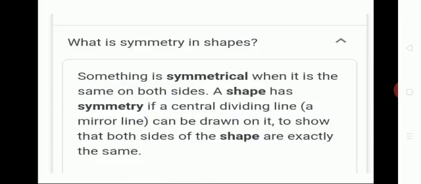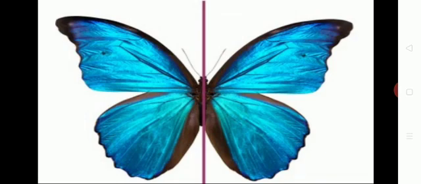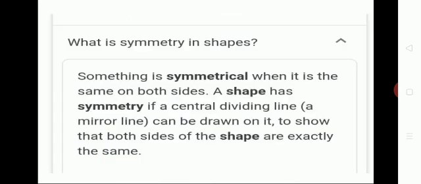So what are shapes in symmetry? A shape has symmetry if a central dividing line can be drawn on it. Look at that, a center line can be drawn on it. This is a line of symmetry, showing that both sides of the shape are exactly the same. And then next, look at that image.